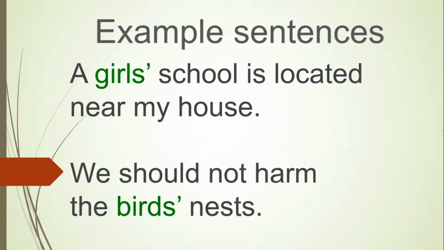We have not used the apostrophe after L, but we have used it at the end of the word. Now that's the difference. Look at the second example. We should not harm the birds' nests. And look at the word birds' and where we have used the apostrophe. We have used it at the end of the word.